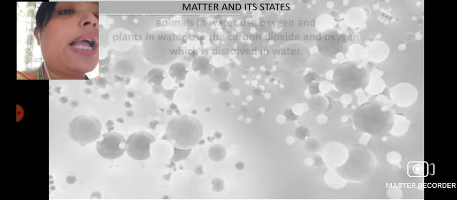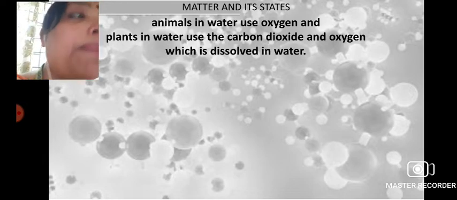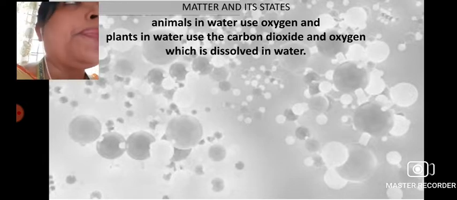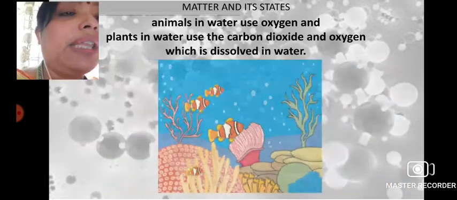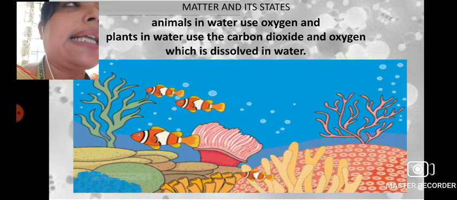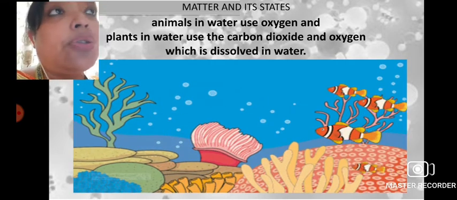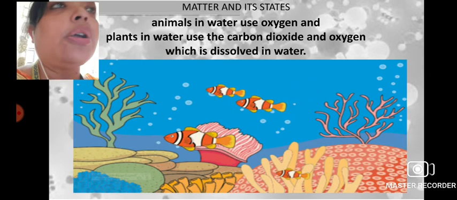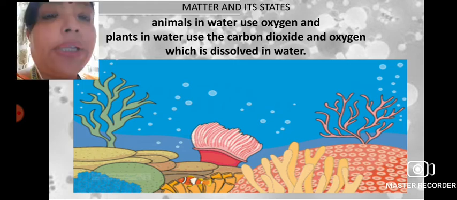Okay, so I hope you are clear now. This process is very important, as gases are dissolved in water, and so aquatic life can survive in the water, because they take up the oxygen from the water. In order for them to take up the oxygen, it needs to be dissolved in the water.